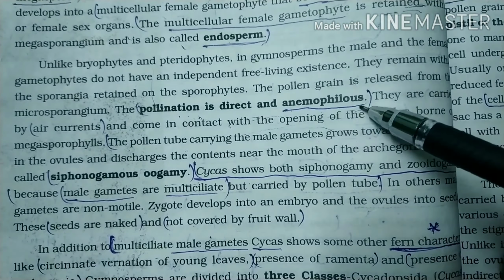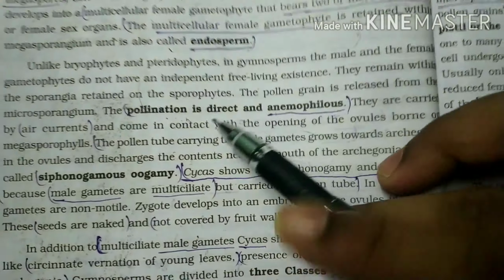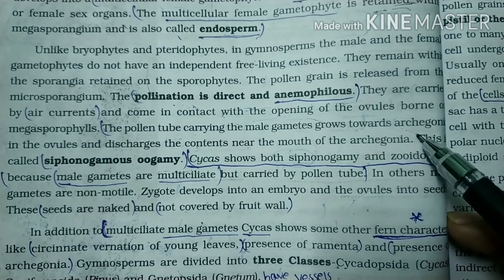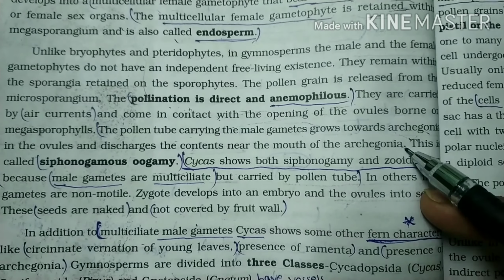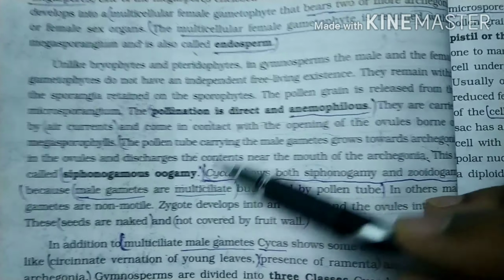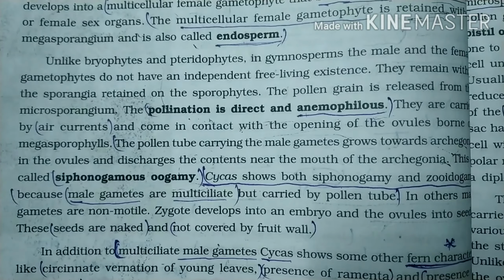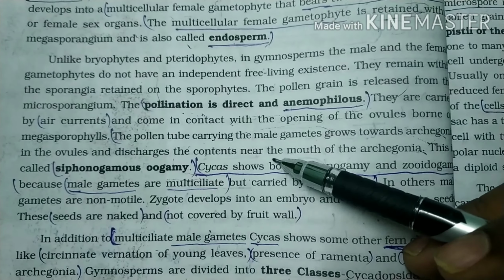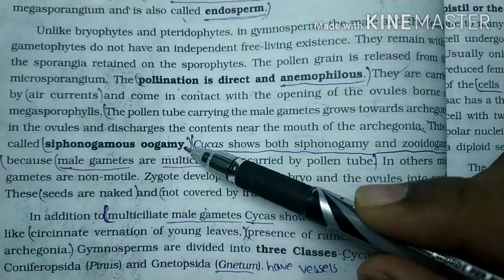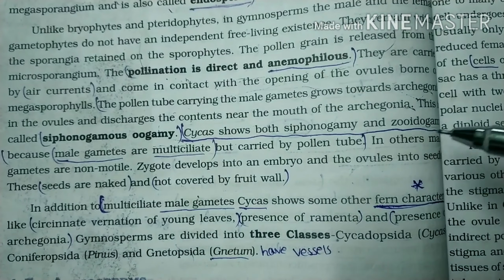So the pollination is direct and anemophilous. What is meant by anemophilous? If pollination occurs through air, it is said to be anemophilous. The pollen tube carries male gametes, grows towards the archegonium and discharges near the mouth of the archegonium. This is said to be siphonogamous oogamy. What is meant by siphonogamous oogamy? If male gametes are carried through a pollen tube, then we say it is siphonogamous oogamy.